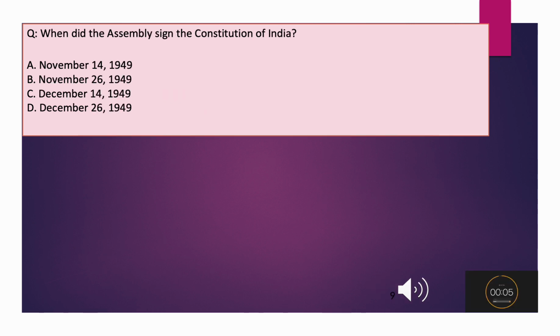When did the Assembly sign the Constitution of India? A. November 14, 1949. B. November 26, 1949.